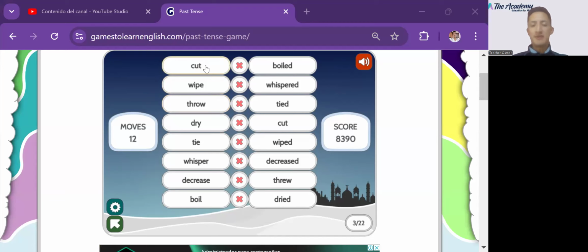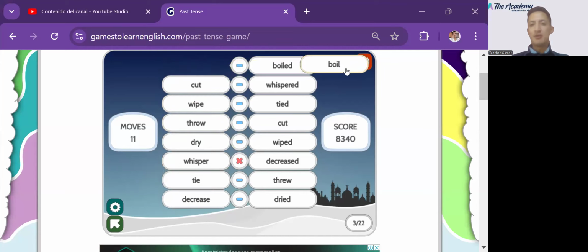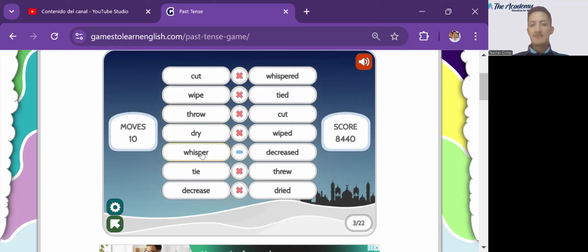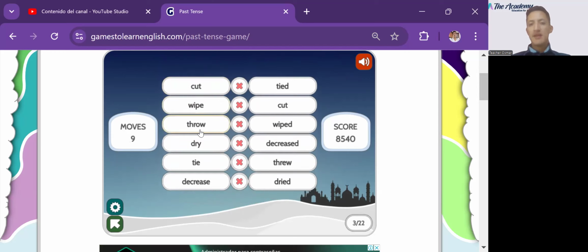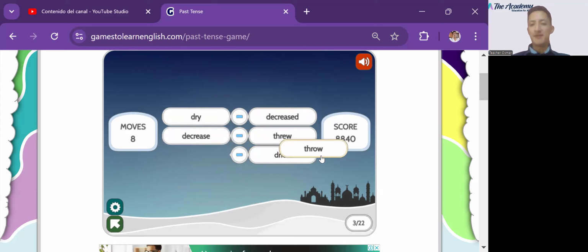Regular verbs, remember, are those verbs that in past you just need to add ed. For example, boil, boiled. Whisper, whispered. Take a look. Throw. You're going to tell me, teacher, that is not regular. But take a look here, okay? Throw is an irregular verb.